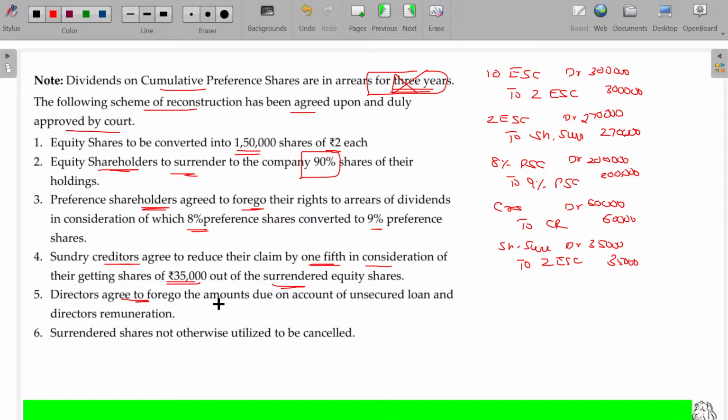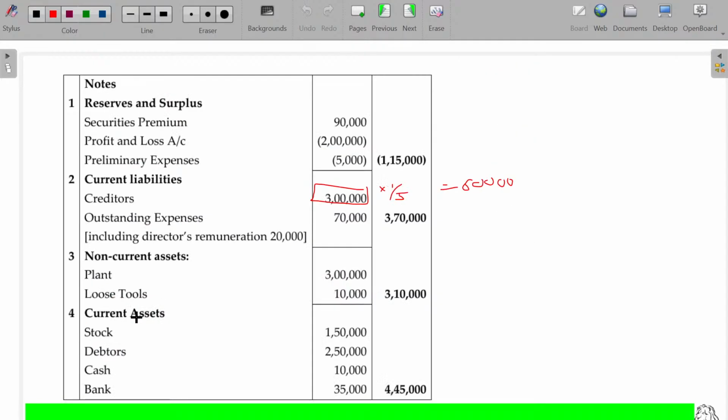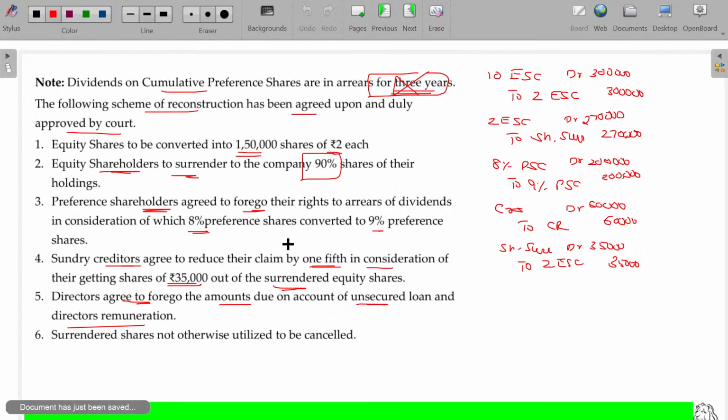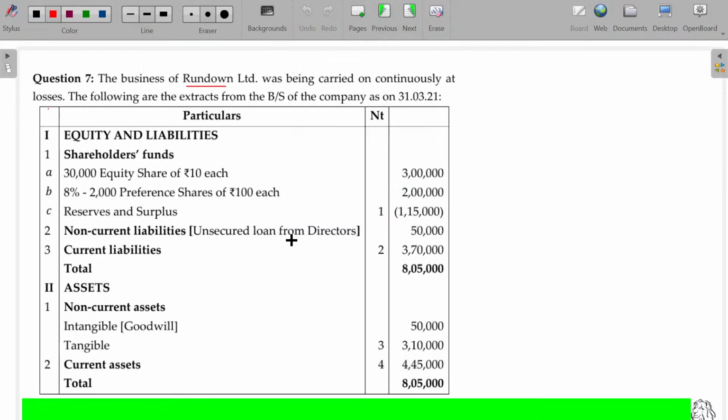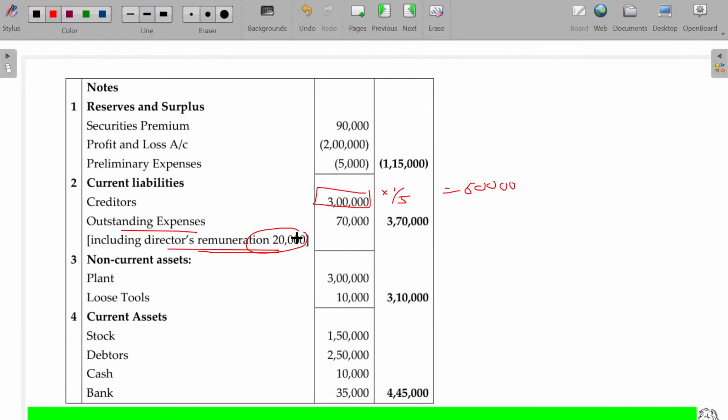Directors agreed to forego the amounts due on account of unsecured loan and directors' remuneration. So directors forego their entire dues. Outstanding liability includes directors' remuneration as well as directors' loan. Here this 50,000, this 20,000, both are going to be cancelled.